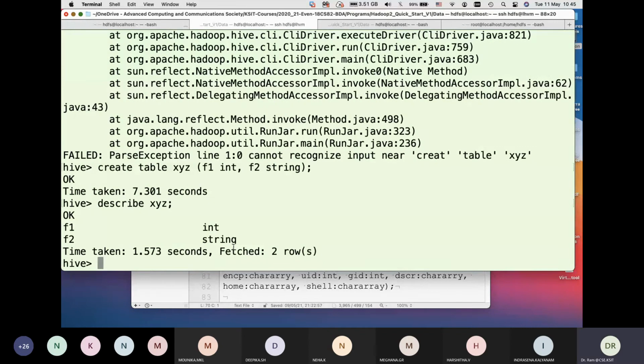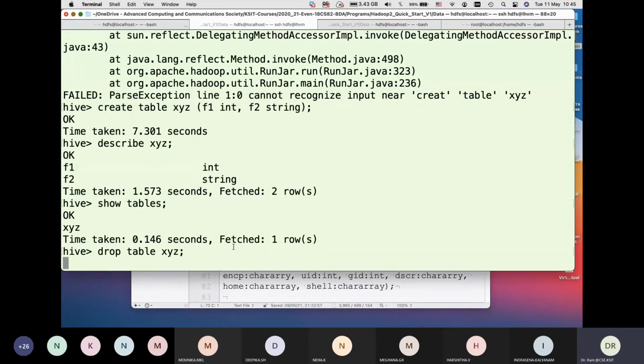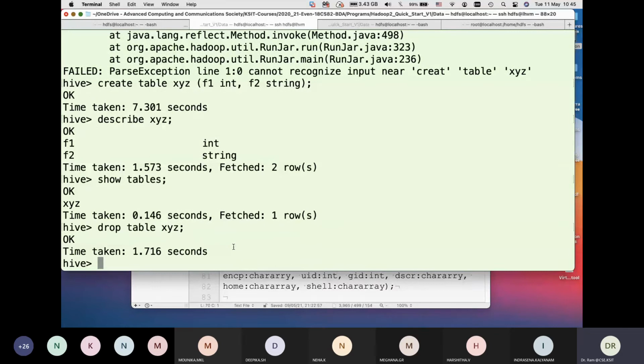Describe the two fields, integer and string, whatever tables you created. Show all those tables, and so on. And if I want to remove one, I can say drop table. So very much similar to what we do in our SQL, following the same syntax.